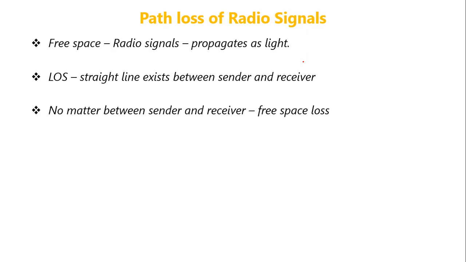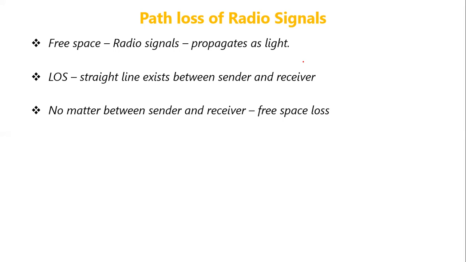But this straight line of communication may not always be possible. And even if there is one, as we already discussed, when the radio signals are getting transmitted, they may have to go through different types of disturbance, like rain, wind, fog or snow. All these things will disturb the signal.